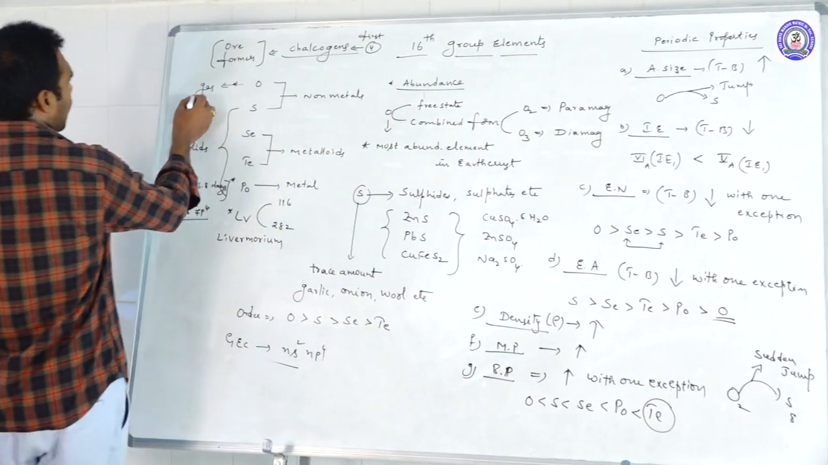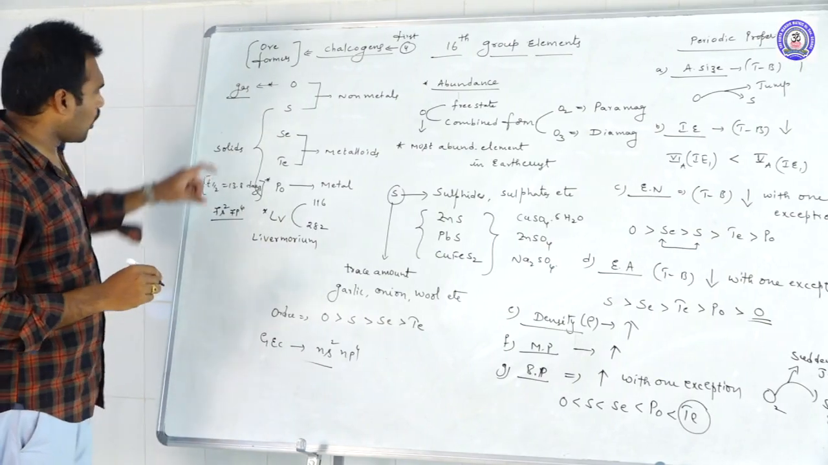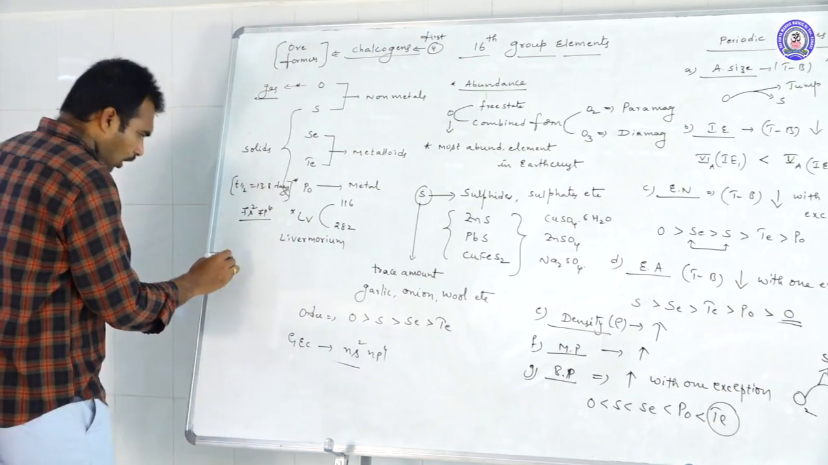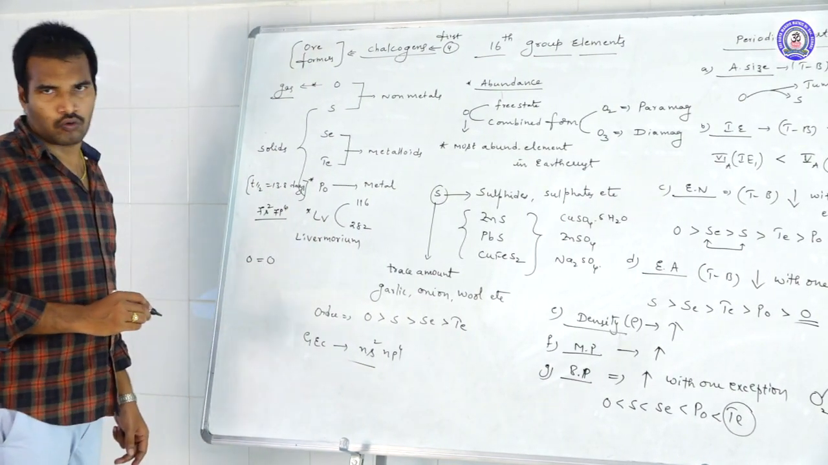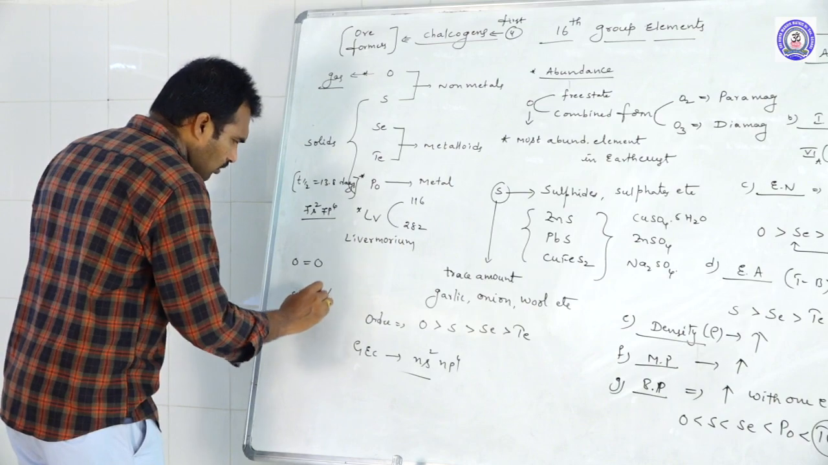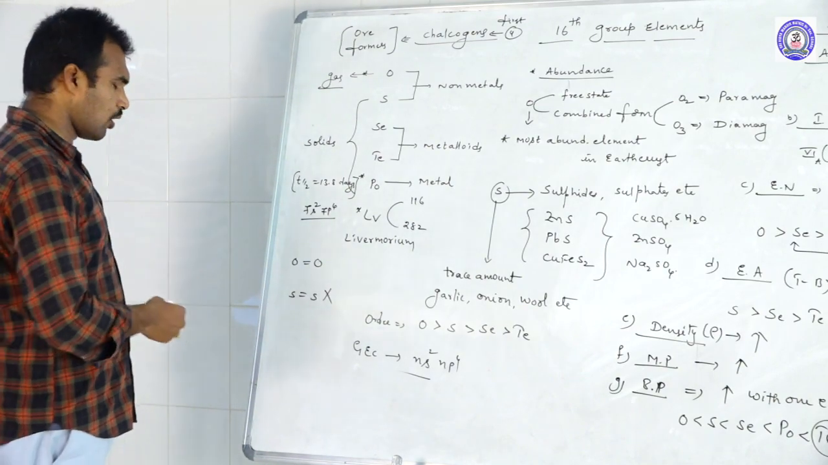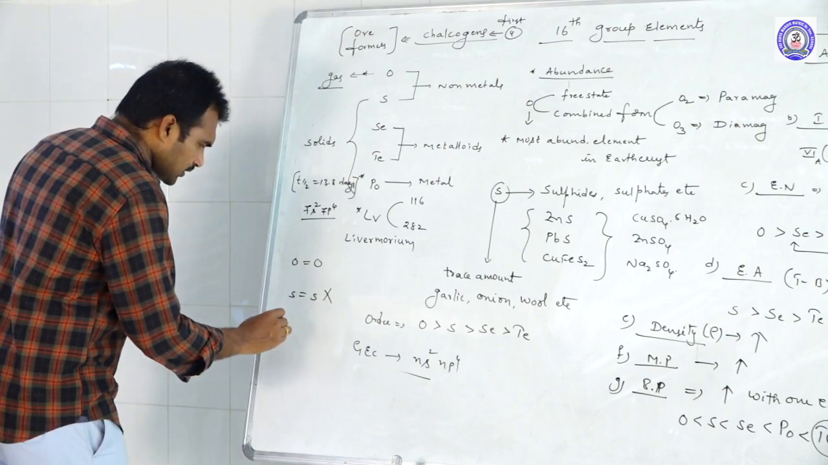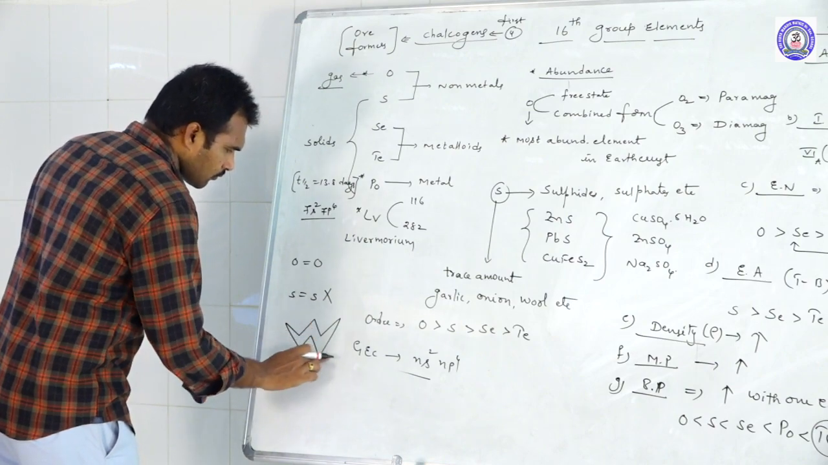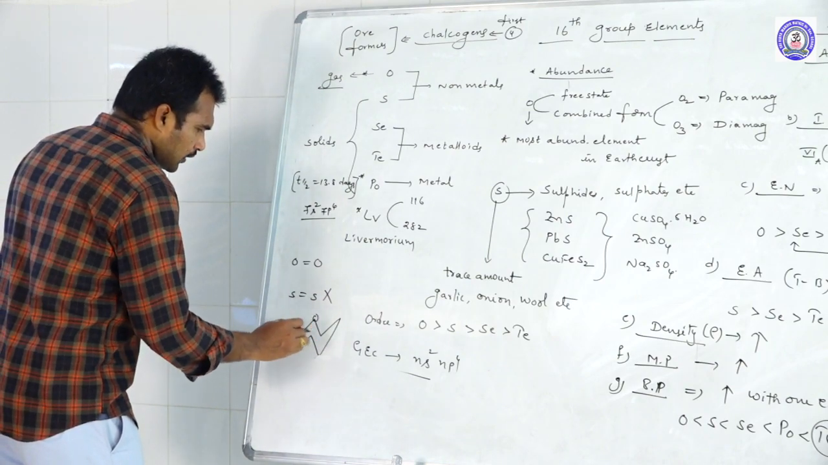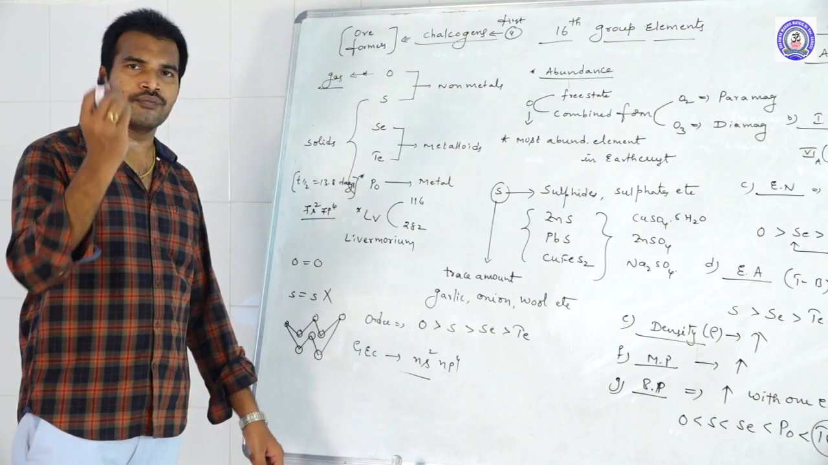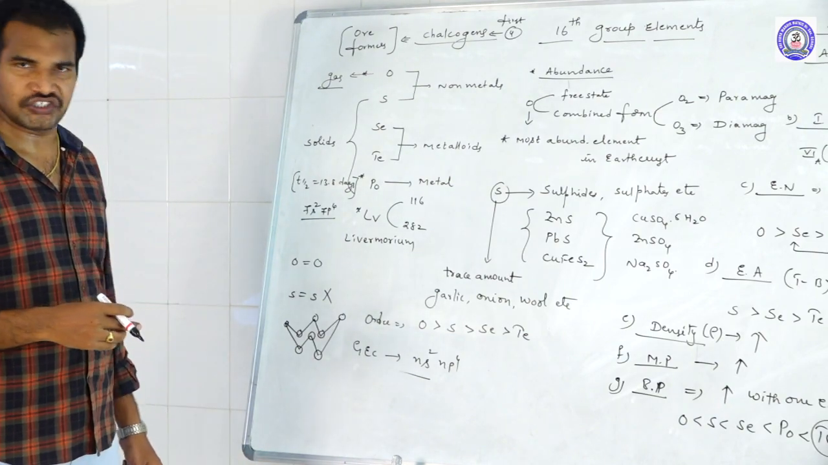One more thing here: oxygen alone is a gas, and all the others are solids. Why is only oxygen in the gaseous state? In oxygen there is an O double bond O, whereas sulfur is usually S8, and an S double bond is not possible. We will discuss that in atomicity. That is why it exists in the form of a puckered ring structure. Total eight sulfur atoms are present in the form of a puckered ring, or crown ring, a crown shape.